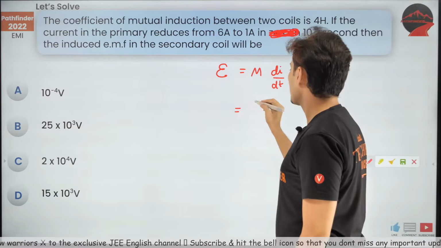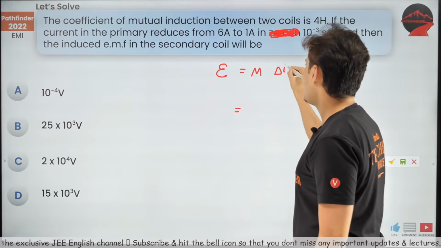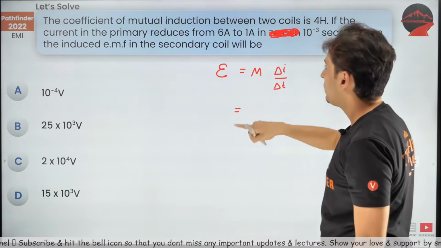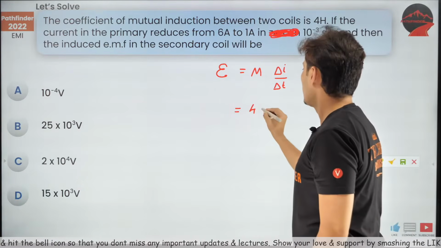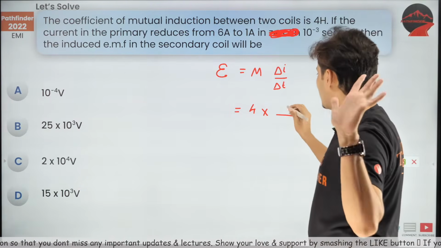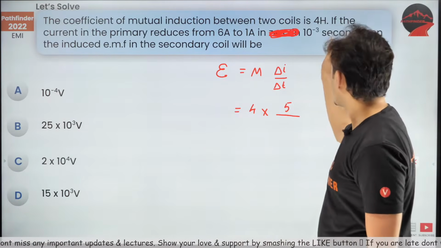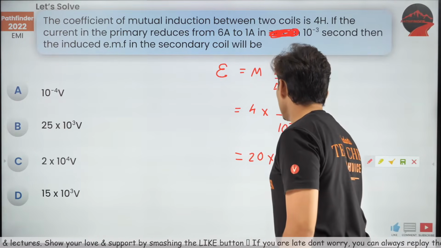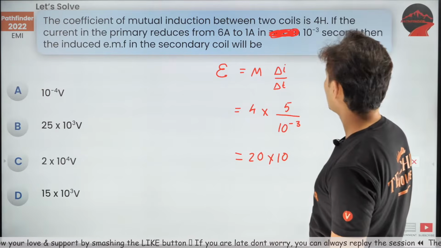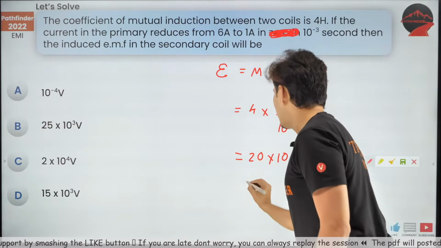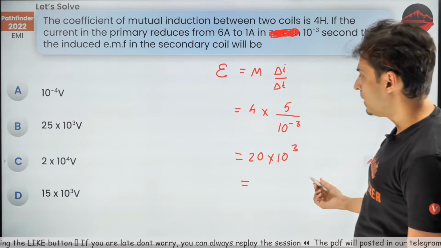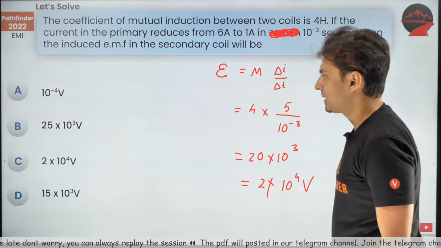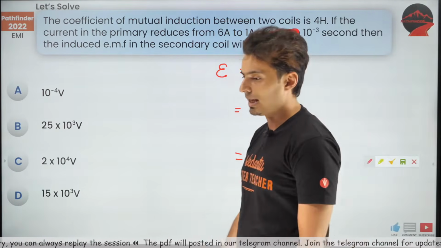Just use this formula. If you don't like di by dt, put delta I by delta t, because these changes in the current and the times are large. What is M? The M is 4. What is the change in the current? 6 to 1, that's a change of 5 in magnitude. In how much time? 10 to the power minus 3. So this will become 20 into 10 to the power 3. So this will be 20 kilovolt, or I can just write it as 2 into 10 to the power 4 volts. So that is option C. This time the correct answer is C.